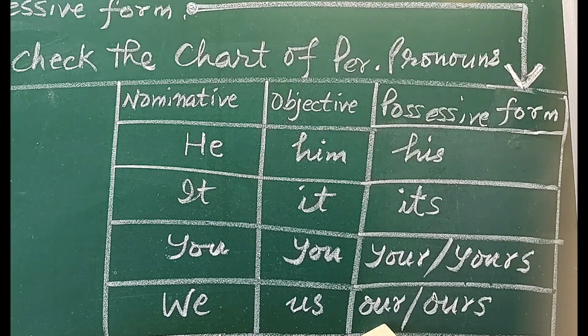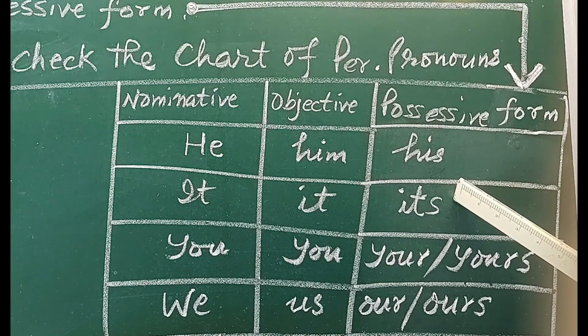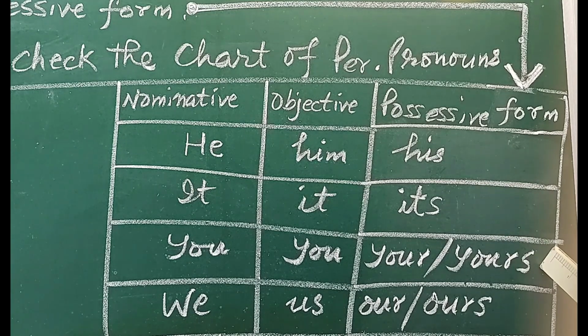We can say our brother, our school, and we can say this school is ours. Now let us discuss this ours. It is just like yours. There is no apostrophe here. So let us consider all the 3: its without an apostrophe, yours without an apostrophe, and ours without an apostrophe.